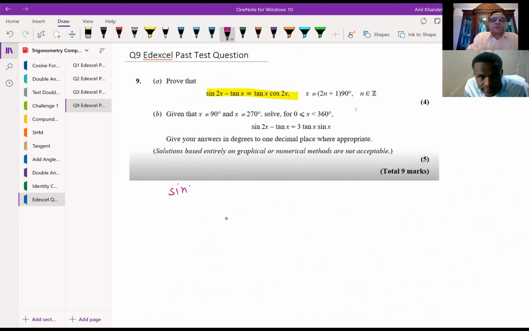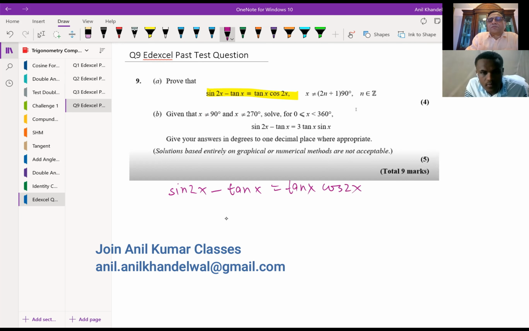Sine 2x minus tan x equals tan x cos 2x. So from which side will you like to start? From left hand side. Okay, let's start with left hand side. So sine 2x can be written as 2 sine x cos x, and tan x can be written as sine x over cos x, correct?